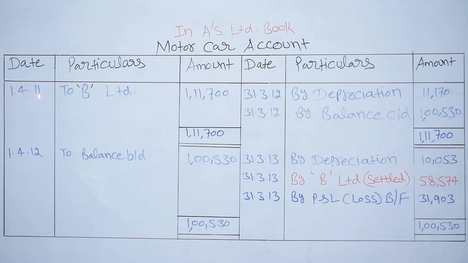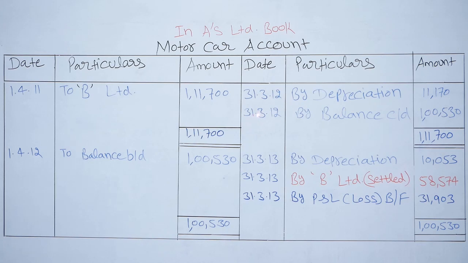1st April 2011, to B Limited. This is the motor car purchased entry. Motor car account debit to B Limited 1,11,700. We will charge depreciation on 31st March every year. So what will be the entry of depreciation? Depreciation account debit to motor car account. By depreciation 11,170. Depreciation rate is 10%. So 10% of 1,11,700 is 11,170.